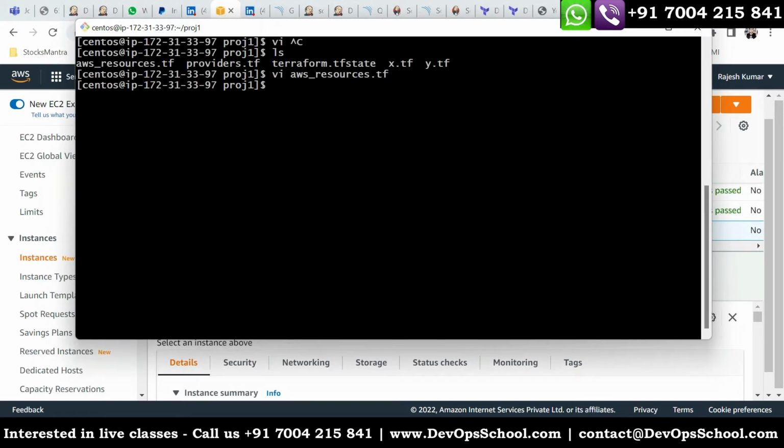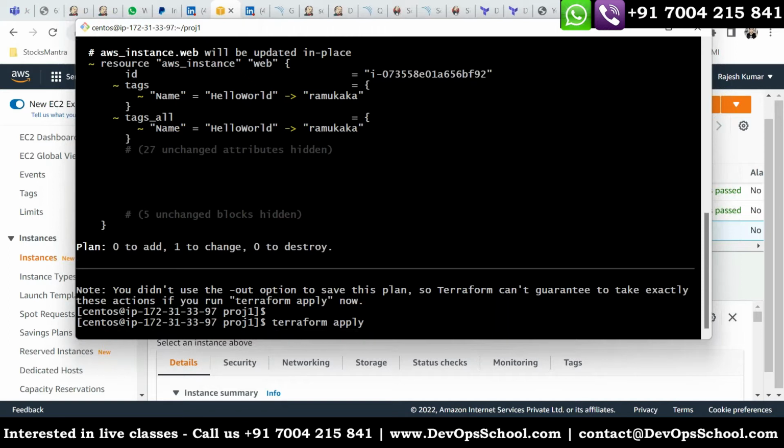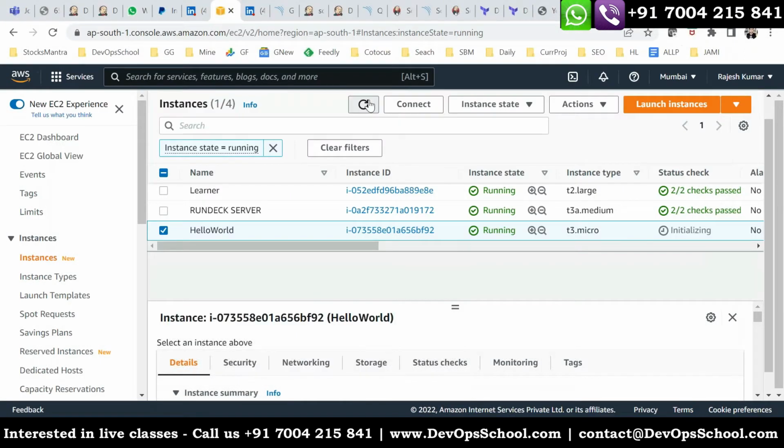So I want to show you here. Guys, look at my screen, plan. See here, please read this. One is changed, 0 to destroy, 0 to add. That means I'm not adding anything new. The existing one I'm changing. Okay, so if I do apply, it will be changed, not a destroy. And refresh. Here, Ramu Kaka.